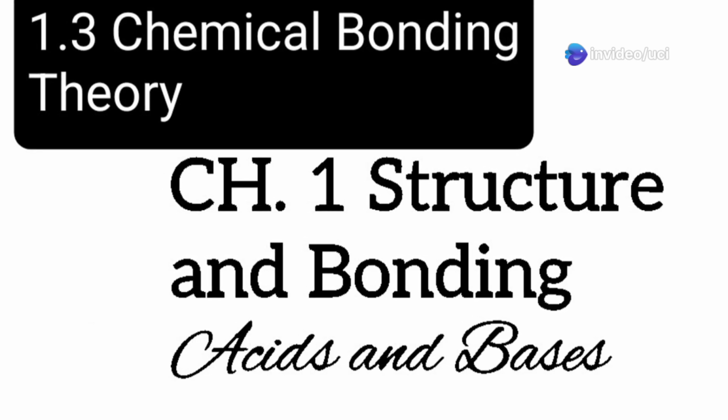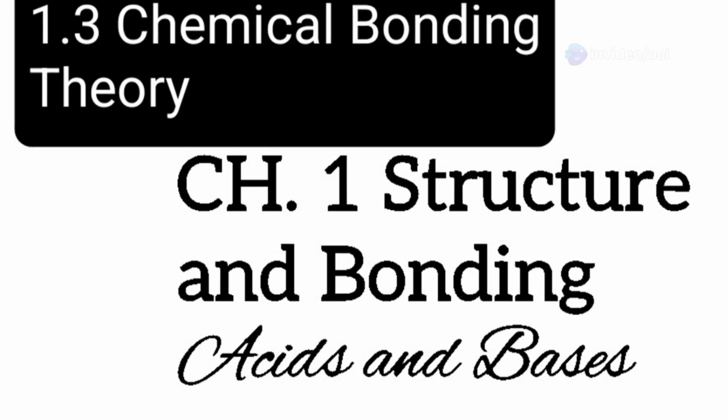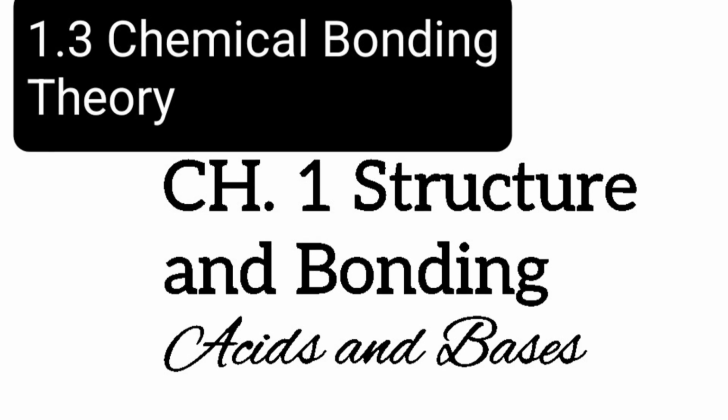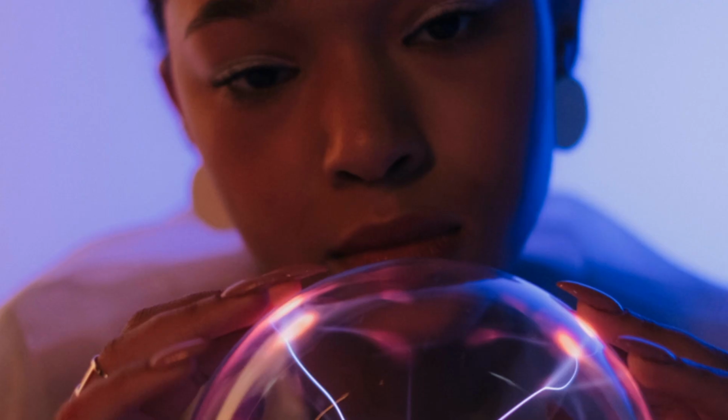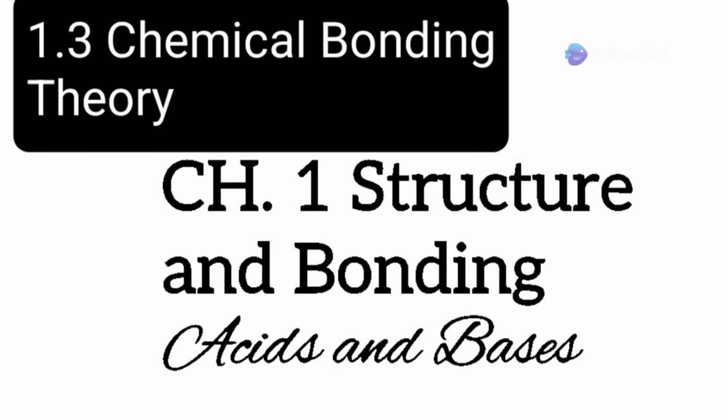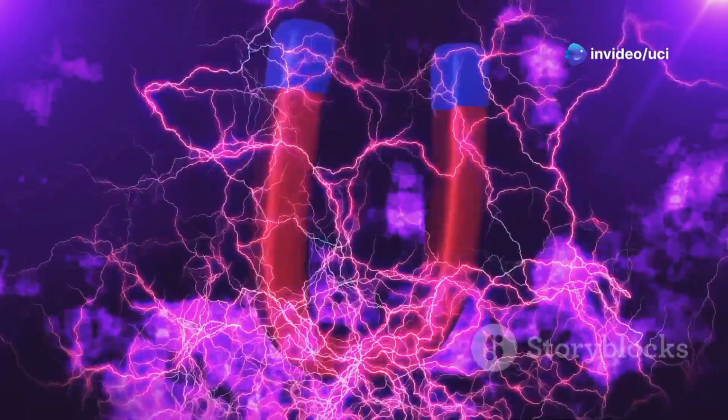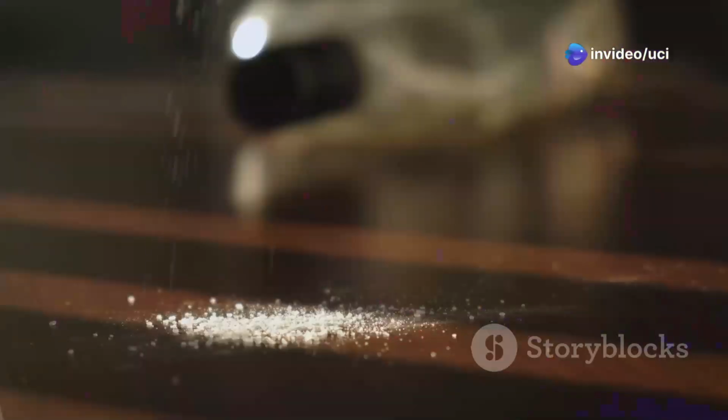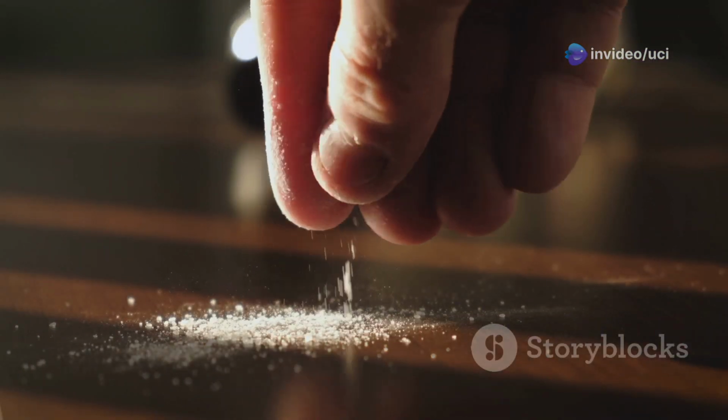There are different types of chemical bonds. Each has unique characteristics. Ionic bonds form between atoms with opposite charges. One atom loses an electron, the other atom gains an electron. This creates an electrostatic attraction. Table salt is an example of an ionic compound.